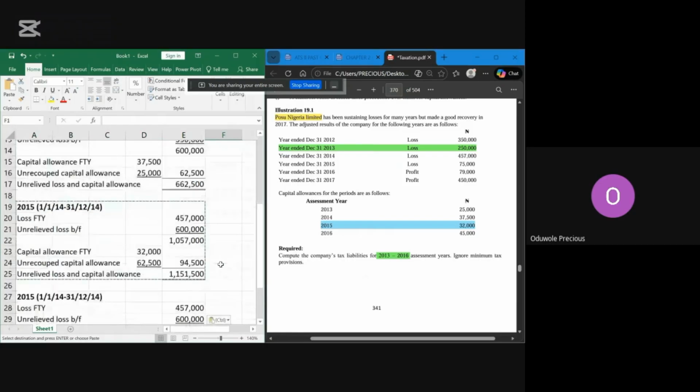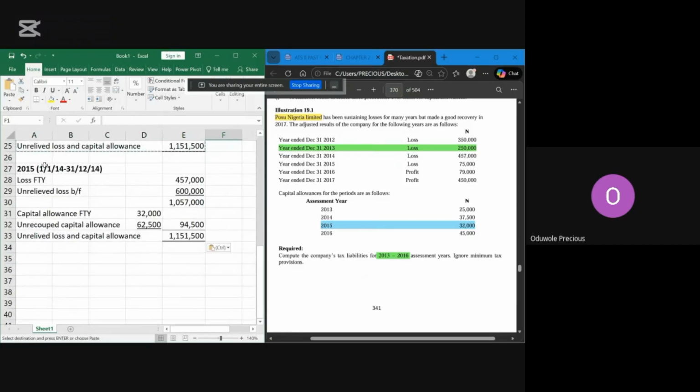So 2016 now. This should be 6. All these ones to be changed to 5. This one to be changed to 5.